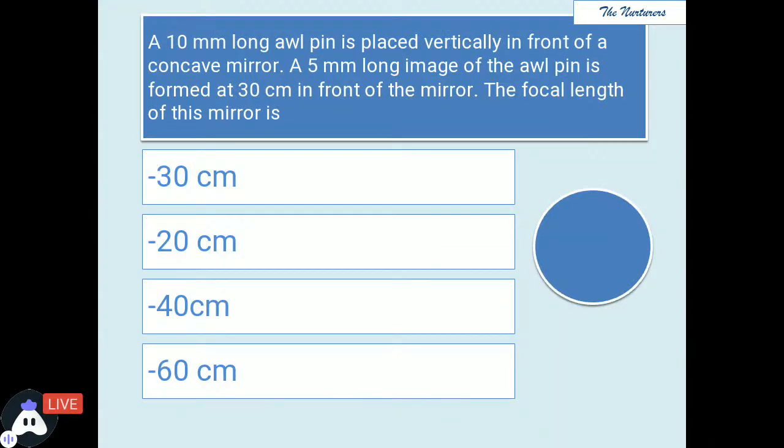Moving ahead, this is also an interesting question or a numerical. A 10 millimeter long awl pin is placed vertically in front of a concave mirror. A 5 millimeter long image of the awl pin is formed at 30 centimeter in front of the mirror. You need to find the focal length. Now the object is the 10 millimeter long awl pin, and when it is observed in case of concave mirror, it has turned 5, means the size has reduced. Now you need to tell what is the focal length in this case. Hurry up, time is passing.